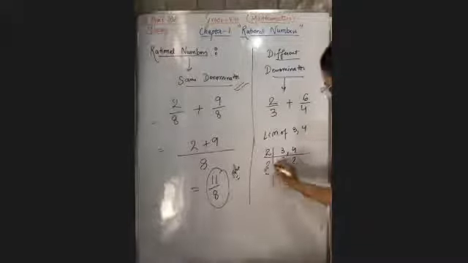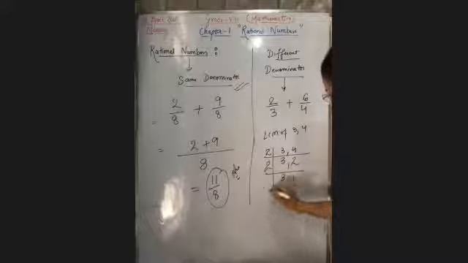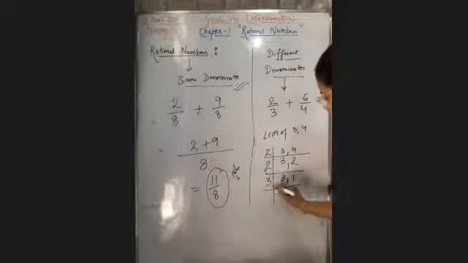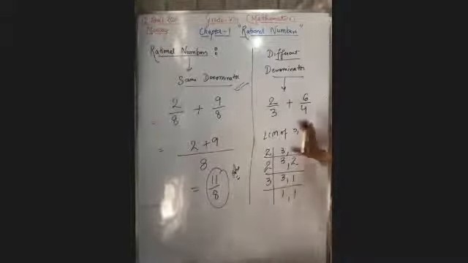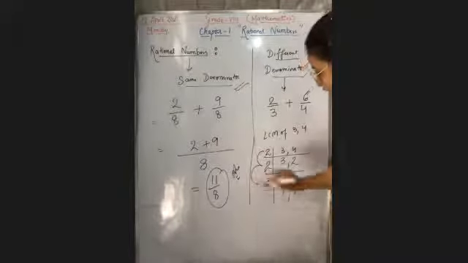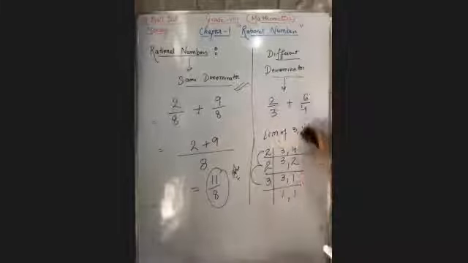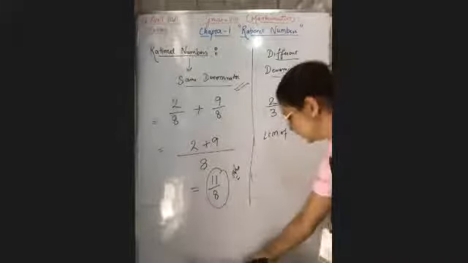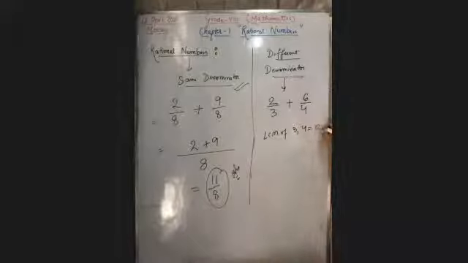Now again down the 2 table. 2, 3 as it is. 2 ones are 2. Again the 3 table. 3 ones are 3 and ones are 1. It's finished. So the LCM will be 2 twos are 4, 4 threes are 12. So your LCM is 12. Right?